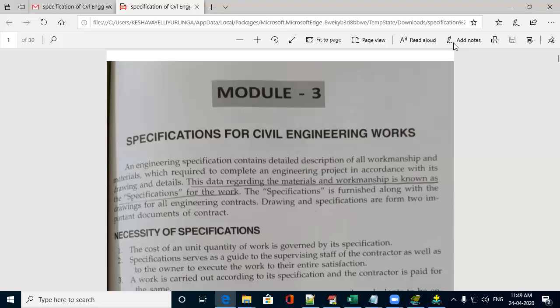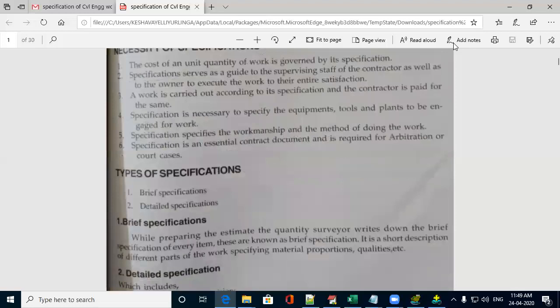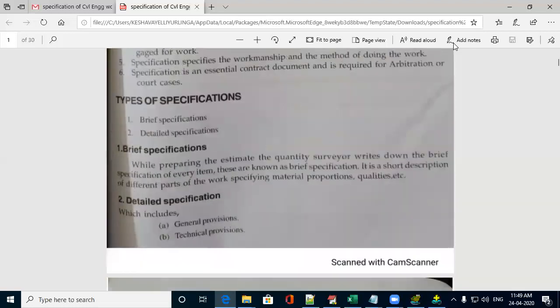There are two types of specification. One is brief specification and another one is detailed specification. Brief specification is nothing but what you write in the abstract table or detailed estimation table in the column particular items of work. For example, if I take earthwork in excavation, we will write it as earthwork excavation for foundation in hard soil or in any gravelly soil.